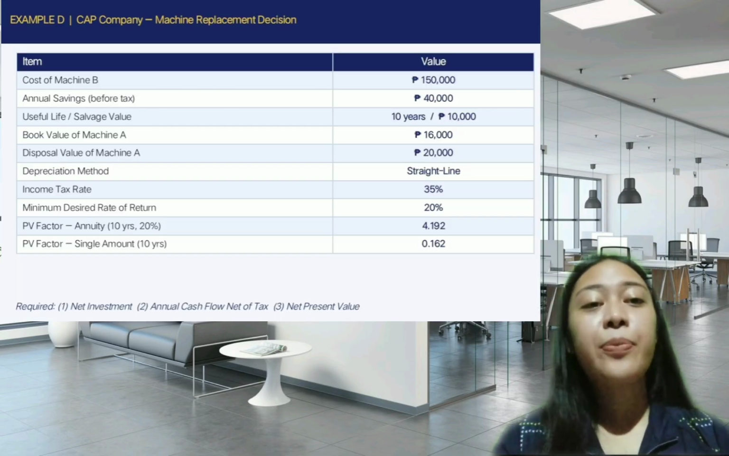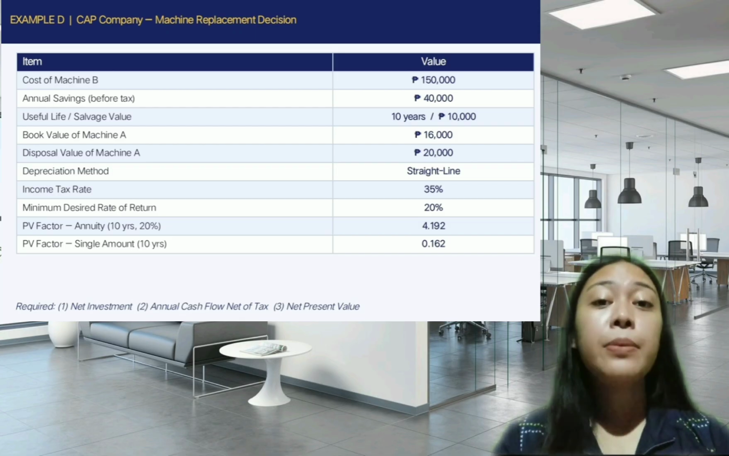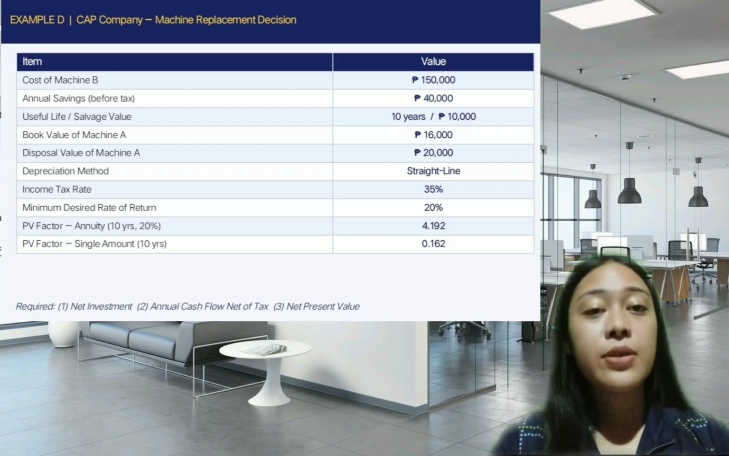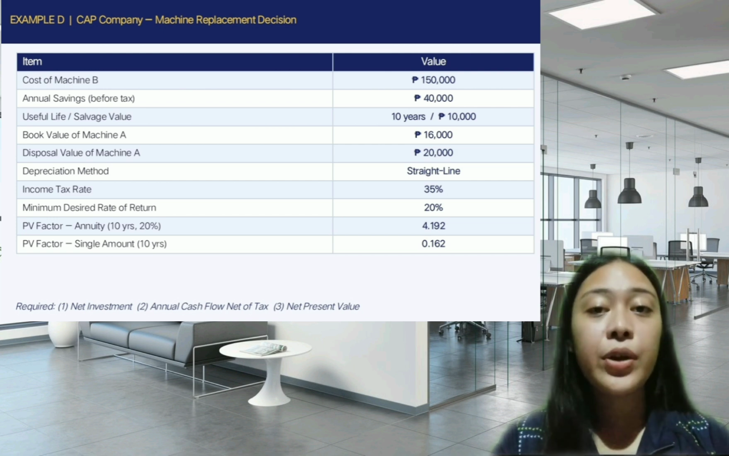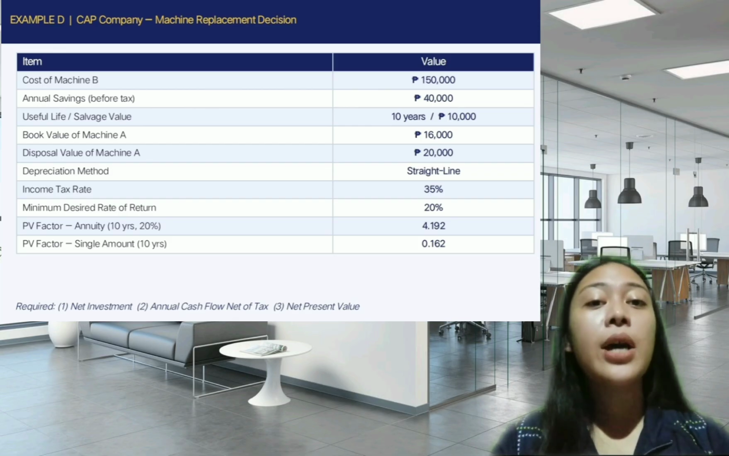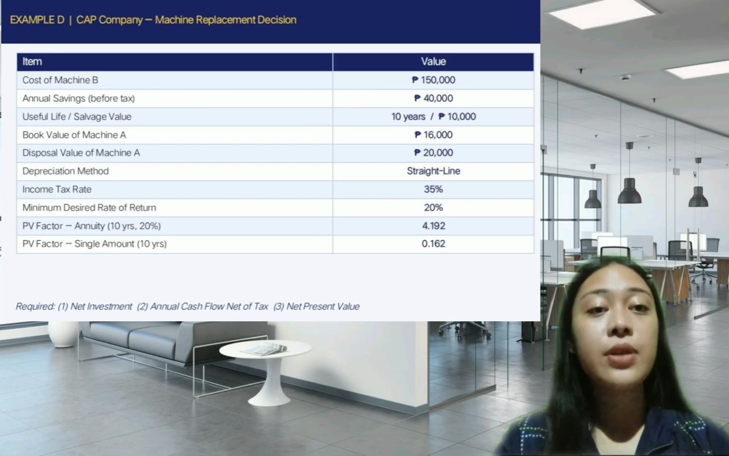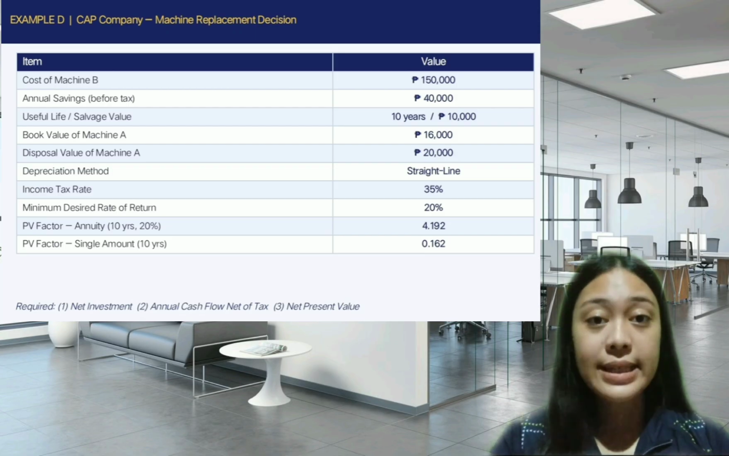Now let us read the problem for example D. Cap Company is considering replacing machine A with machine B. Machine B will cost 150,000 pesos and will result in annual savings of 40,000 before tax because of the expected increase in operating efficiency.